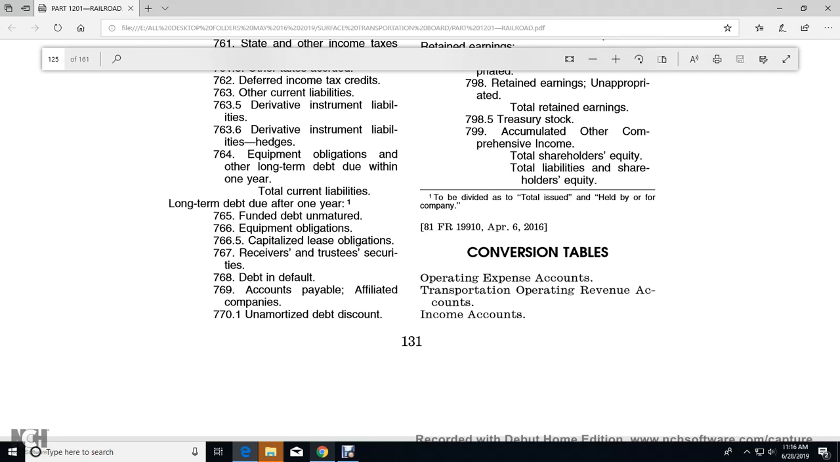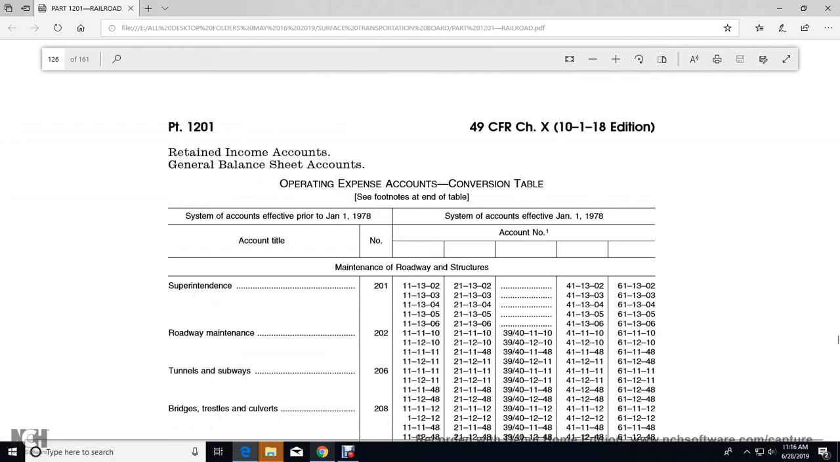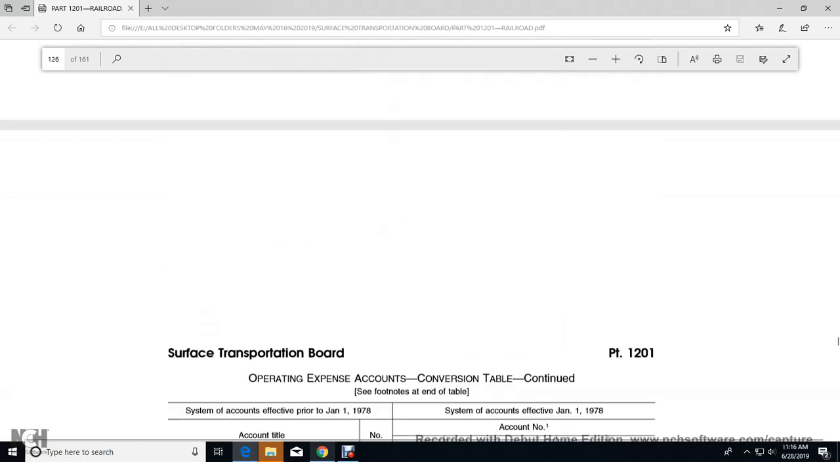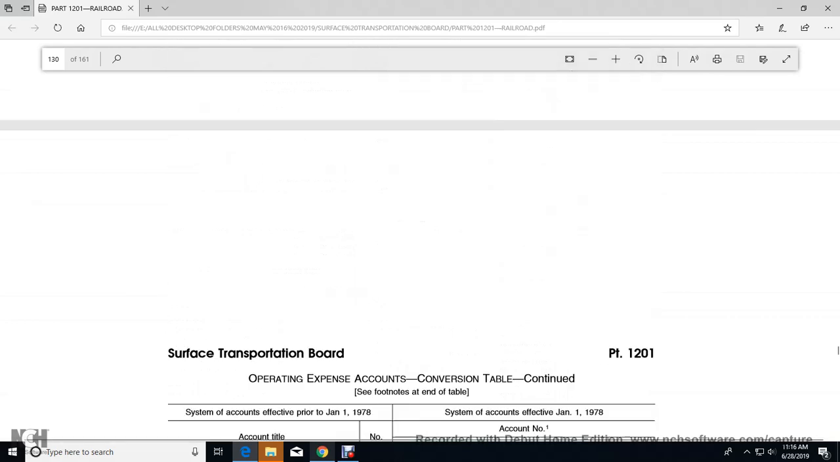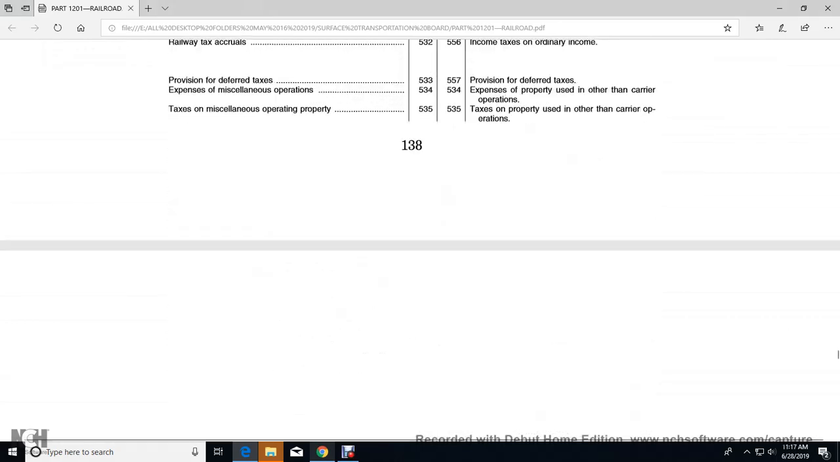Title 49, Subchapter 10, Surface Transportation Board, Part 1201, railroad companies: conversion table of operating expense accounts, transportation operating revenue accounts, income accounts, retained income accounts, general balance sheets, operating expense accounts, conversion tables. And then that goes on for quite some pages.